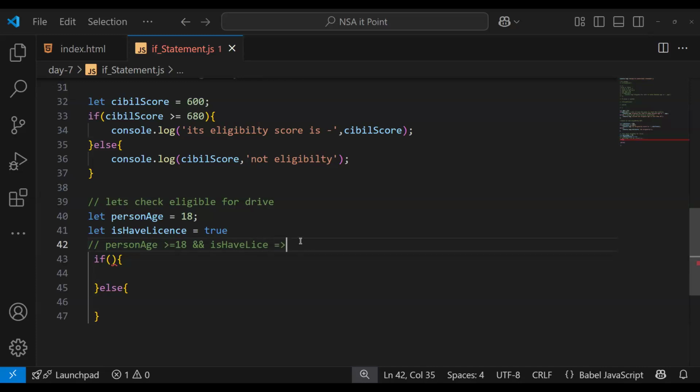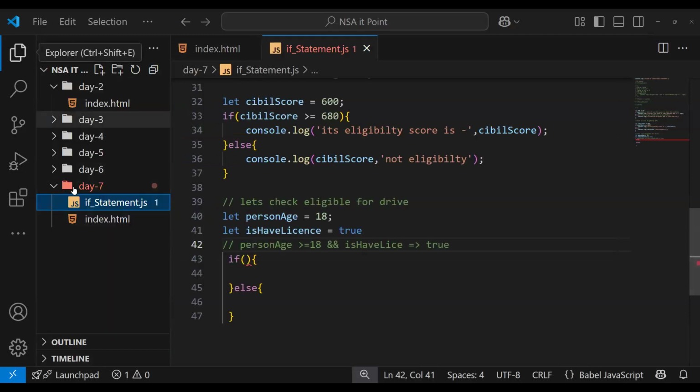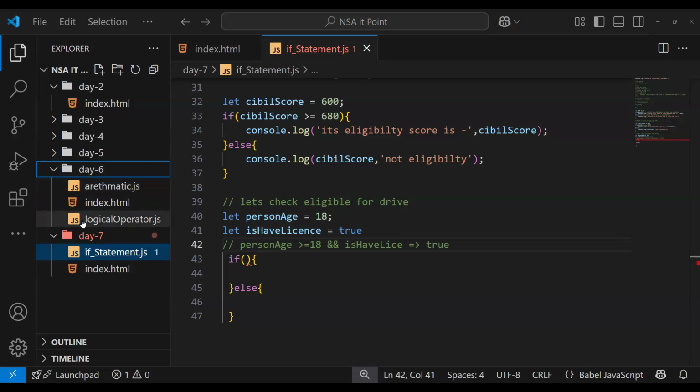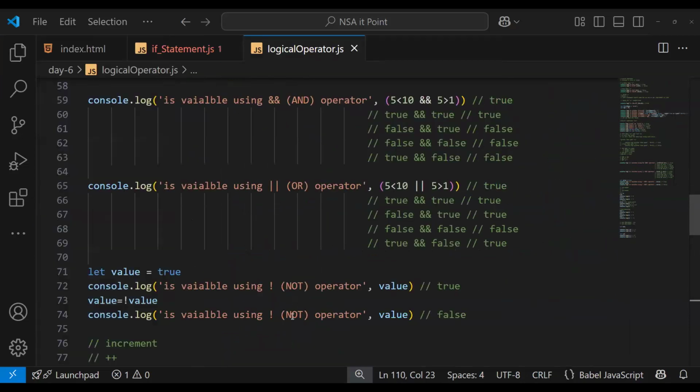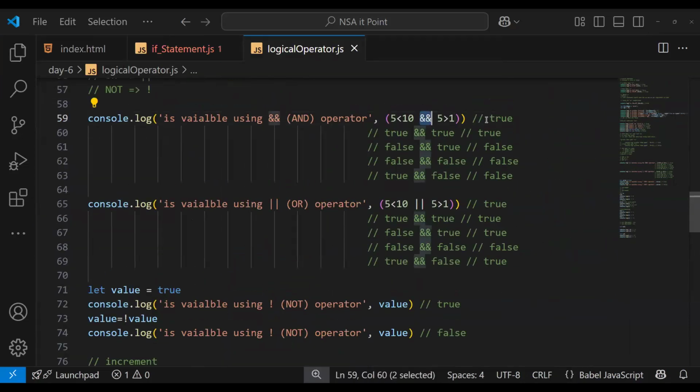Then it will give us the result true. And if one of the conditions is false, it will give us false. Yesterday we saw the chart, let me open it for you. Yesterday we created a simple chart for and: if any of the conditions is false, it will return false.